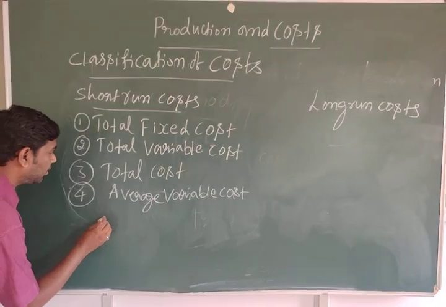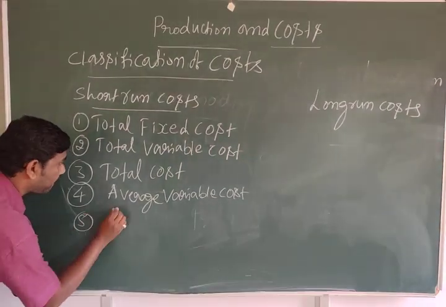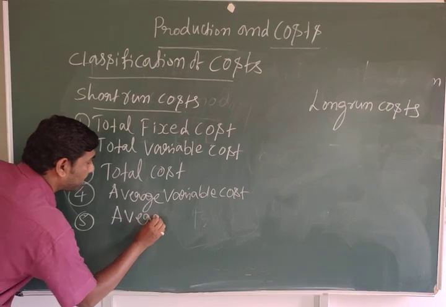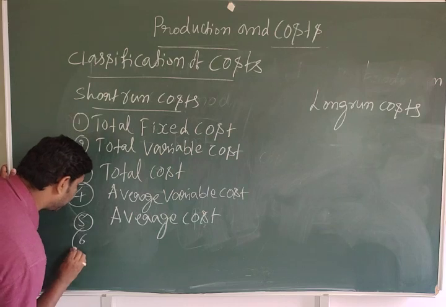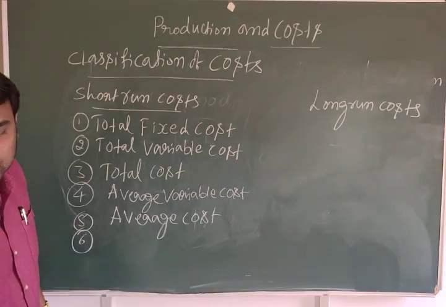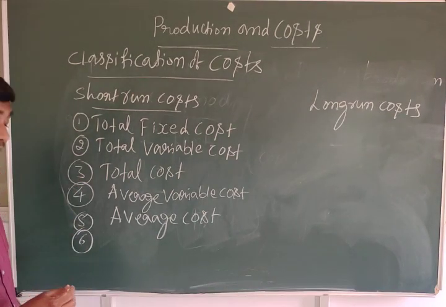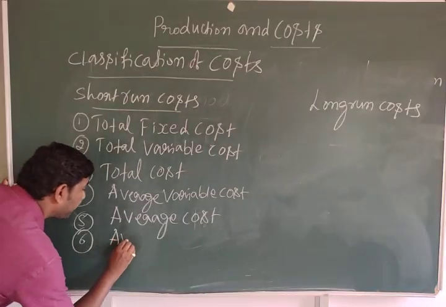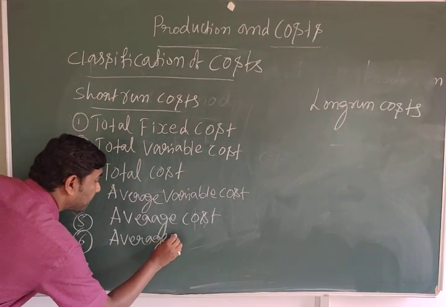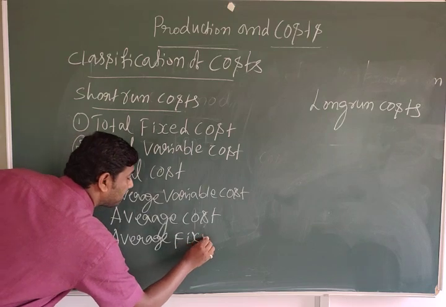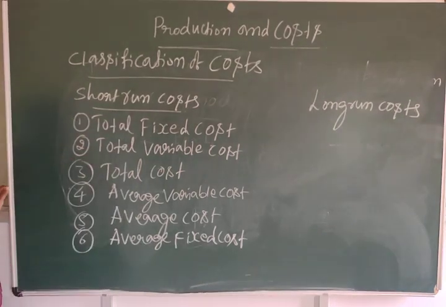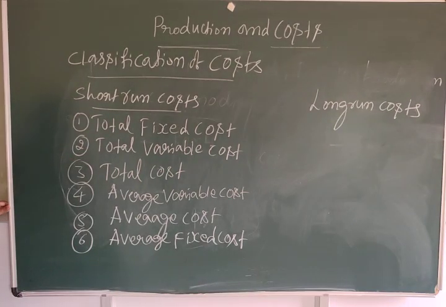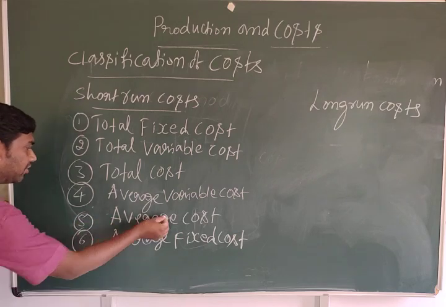Average cost. Average fixed cost. This is the short run average cost.